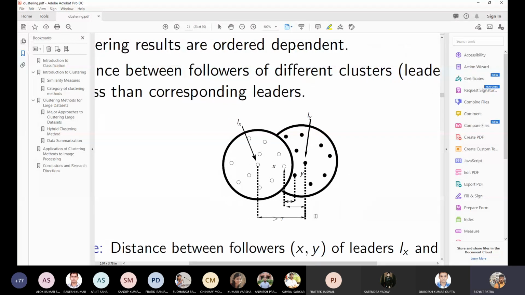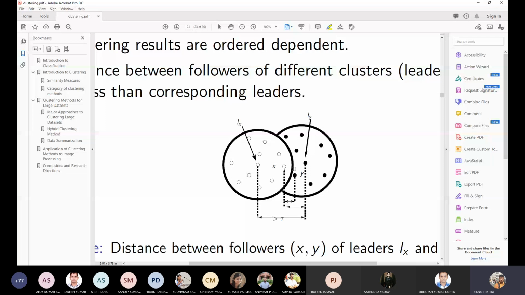Here we say this point is X. This point is a follower of leader LX, and we have another point Y, which is the follower of leader LY. Now the distance from X to Y is this distance, and the distance from LX to LY is greater than tau. That is why this point becomes another leader, because the distance is above tau. Now you see the leaders' distance is above tau. However, the corresponding follower distance is lesser than tau.